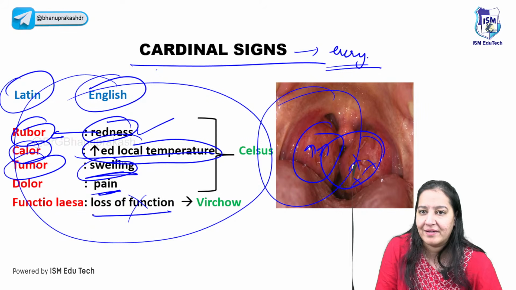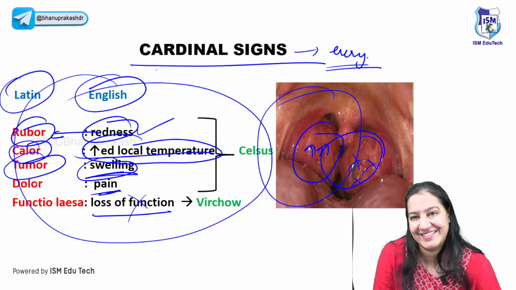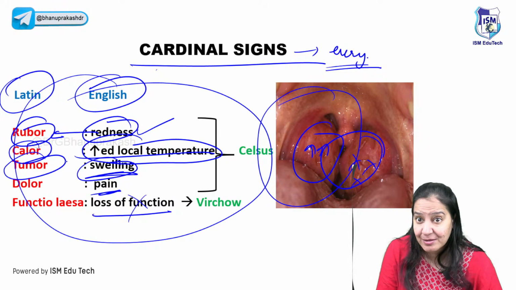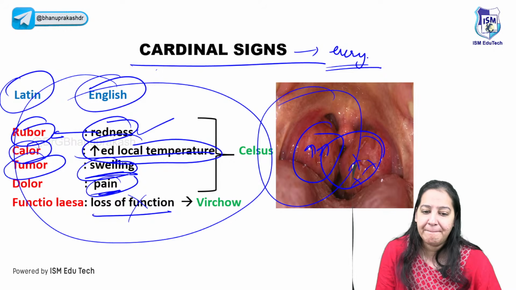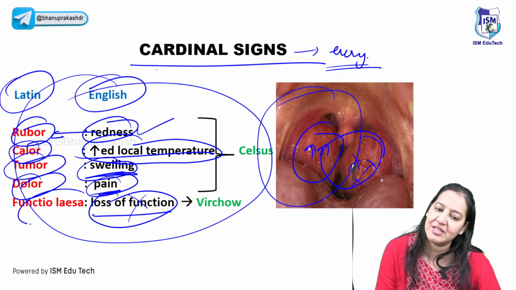Tumor comes from swelling. In English, tumor means neoplasia, but in Latin, tumor means swelling. In Latin, I'm saying tumor, I'm not saying tumor in English. In English, it's neoplasia, but here, it's swelling. Pain is dolor. And loss of function is functiolaesa.